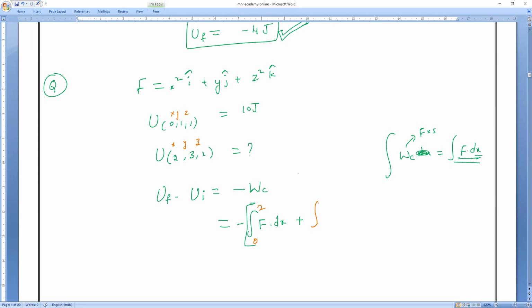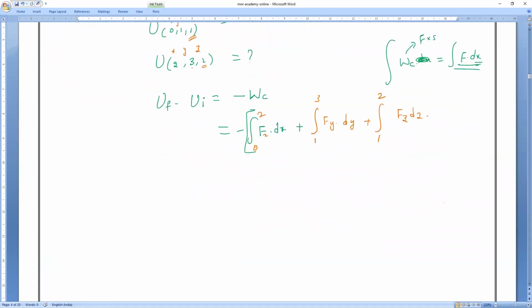Next one, again integration of Fy dot dy. What are the limits for y? 1 to 3. Here Fy dot dy. Am I right or wrong? Here I forgot it, Fx dot dx. Next, the last one, z direction. What are the limits here? Speak loudly, 1 to 2. So it will be Fz dz. Am I right or wrong?